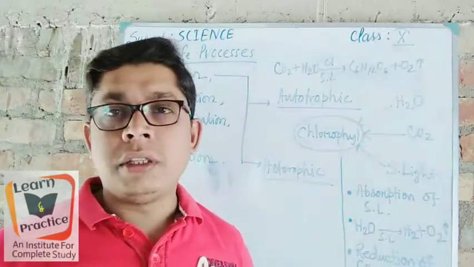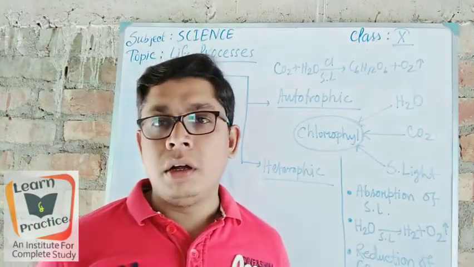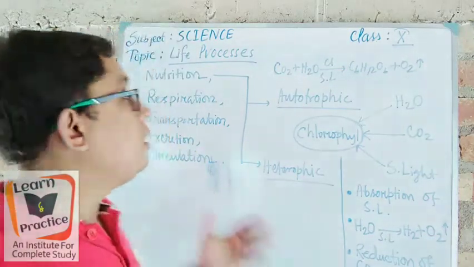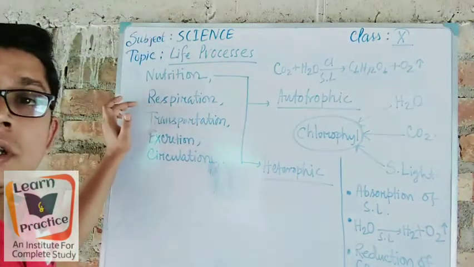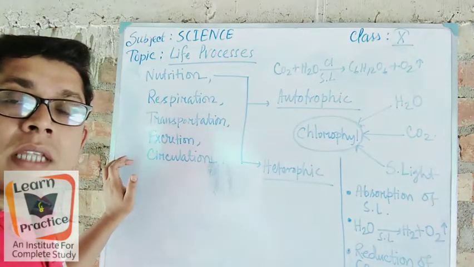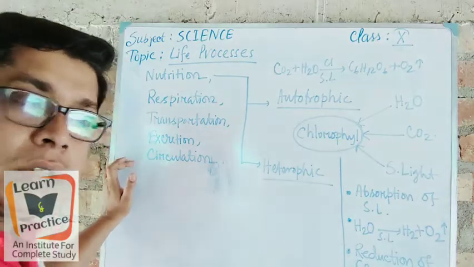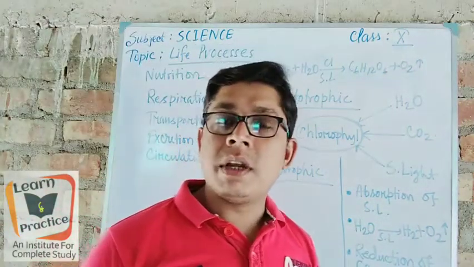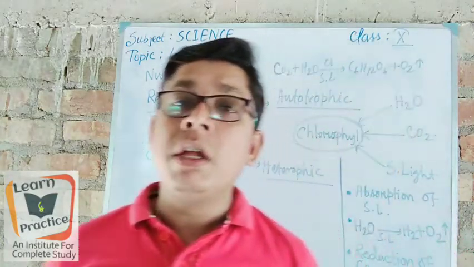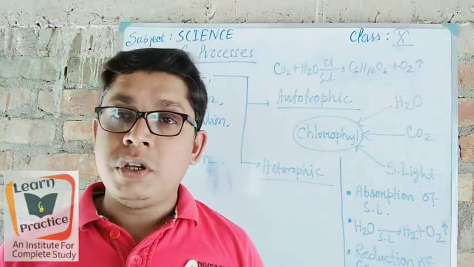If we make a chart of what types of systems are at work in our internal body, what could be there? Number one, nutrition, then transportation, then excretion, and blood circulation. Okay, so in this way different systems are going on every time. It is regulating so that we can be fit.